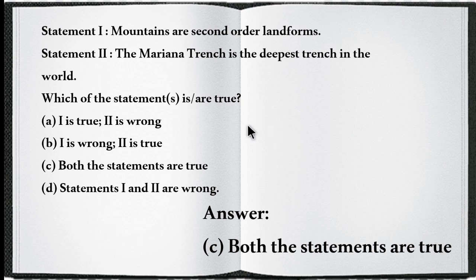Next question. Statement 1: mountains are second order landforms. Statement 2: the Mariana Trench is the deepest trench in the world. Which of the statements is correct? The answer is both the statements are true. So both are correct.